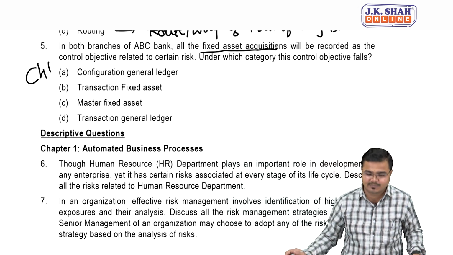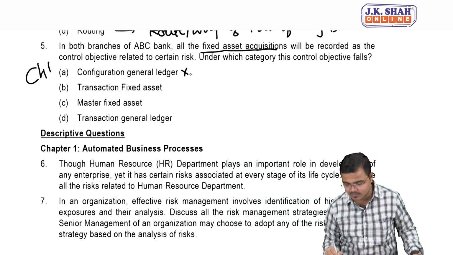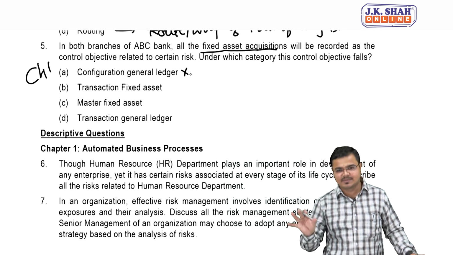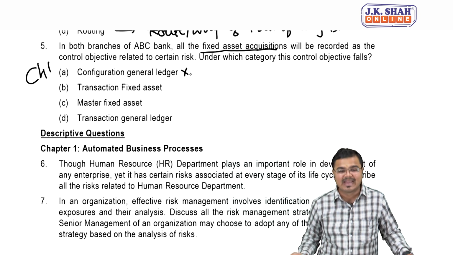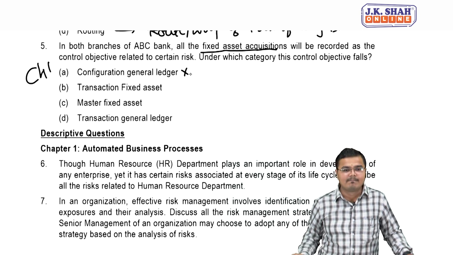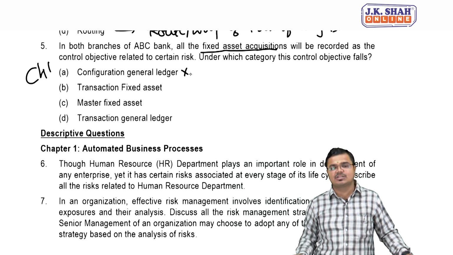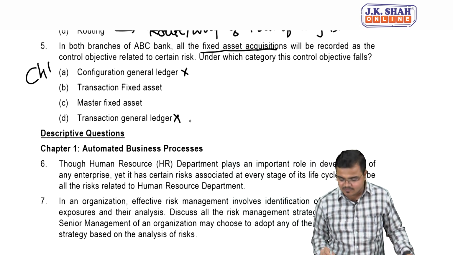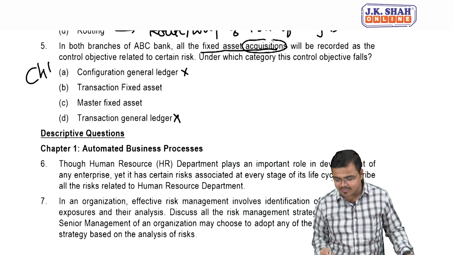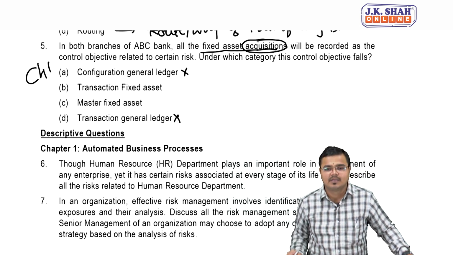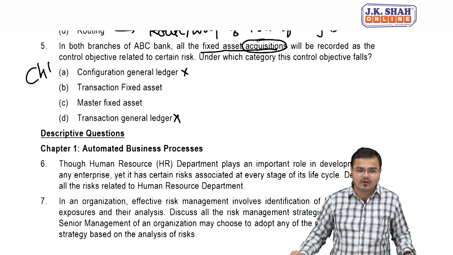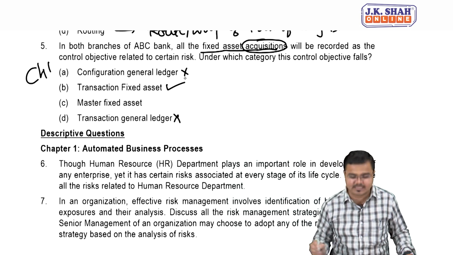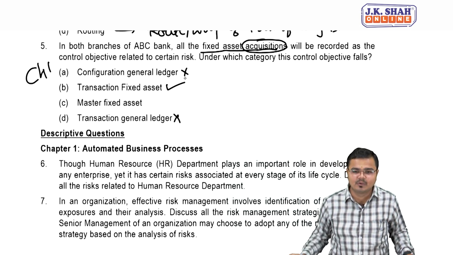Configuration of general ledger? No, because it's not related to the general in nature. They are very specific with the fixed assets only: transaction fixed assets, master fixed assets, and transaction general ledger. So not these two. They ask for the fixed assets what? Acquisition. Now acquisition is what? Buying. It will purely fall under the transaction of fixed assets. Am I very clear to you?